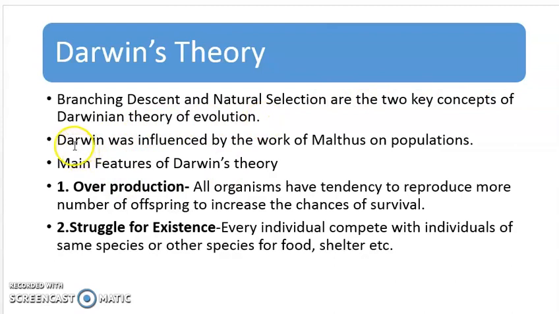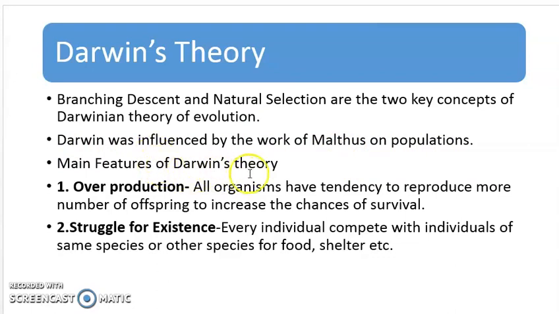Just 2 points to remember: Darwin's work was influenced by the work of Malthus. Malthus wrote an essay on population. So he was very much influenced by the work of Malthus. While forming his theory, he was very much influenced, so he added some of the points that were given by Malthus also.